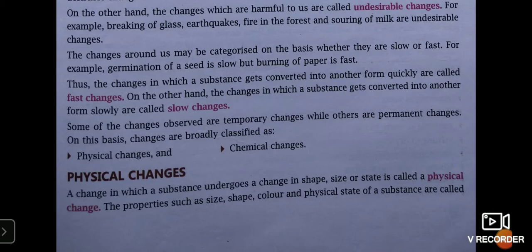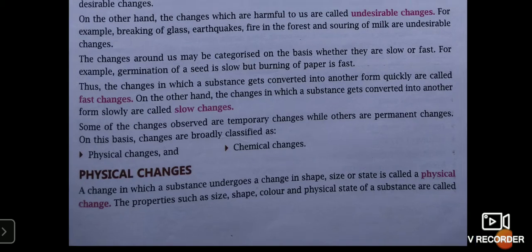Similarly, you can convert water to water vapor. If you are supplying heat energy to water, water will get converted to water vapor. At the same time, when you cool the water vapor, that is through condensation, water vapor gets converted back to water.